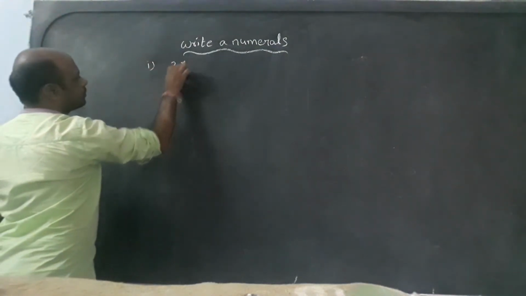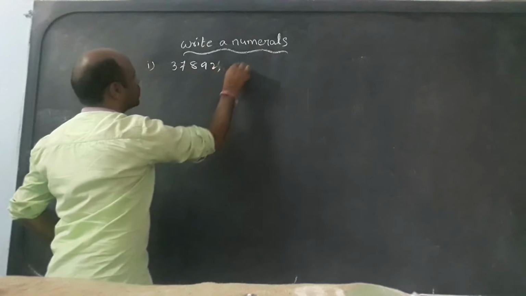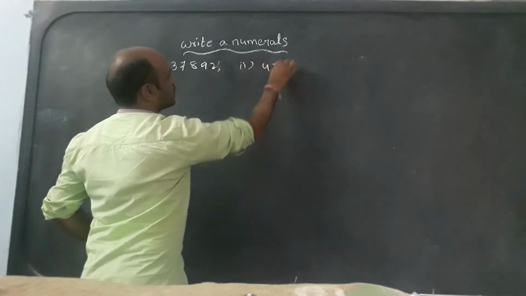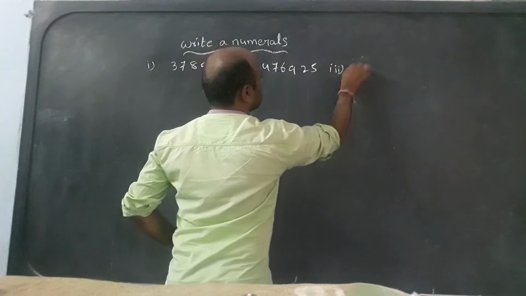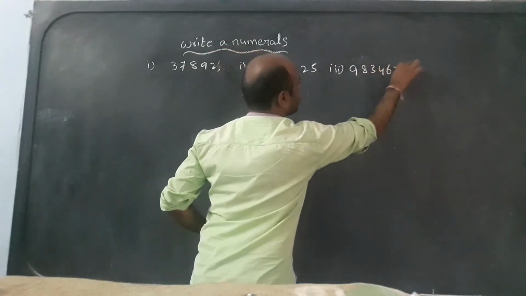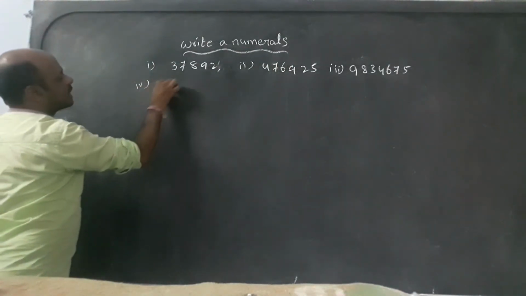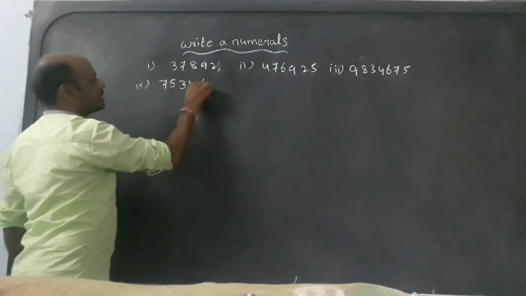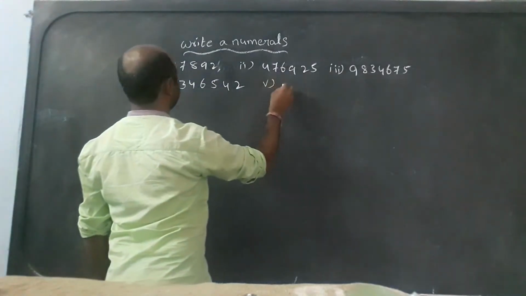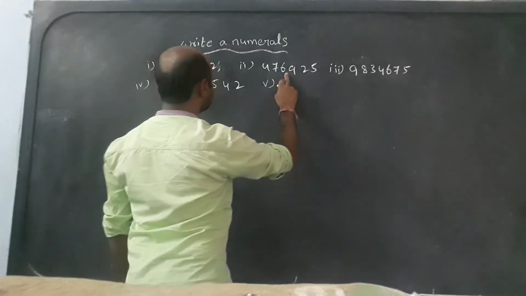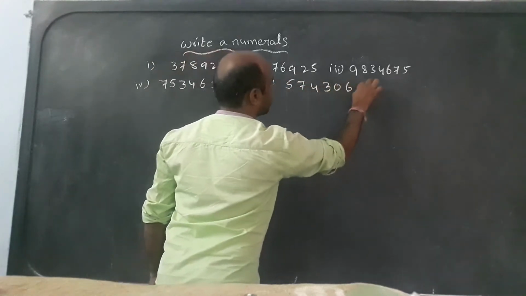First example 37892, second example 476925, third example 983465, fourth example 7536346542, fifth example 574306921.